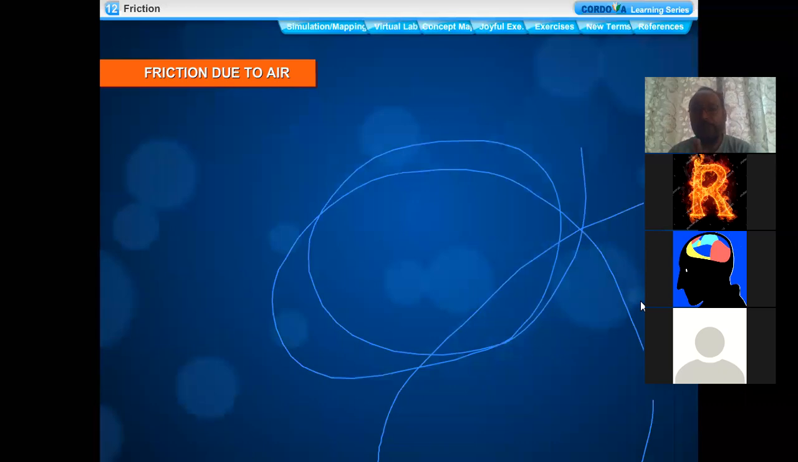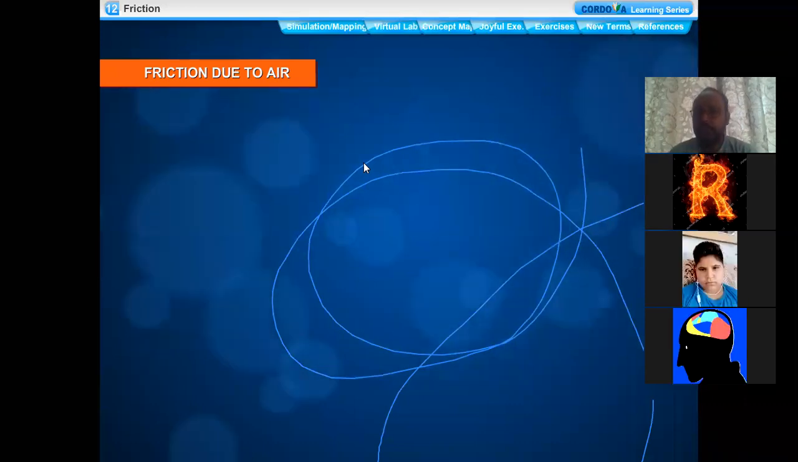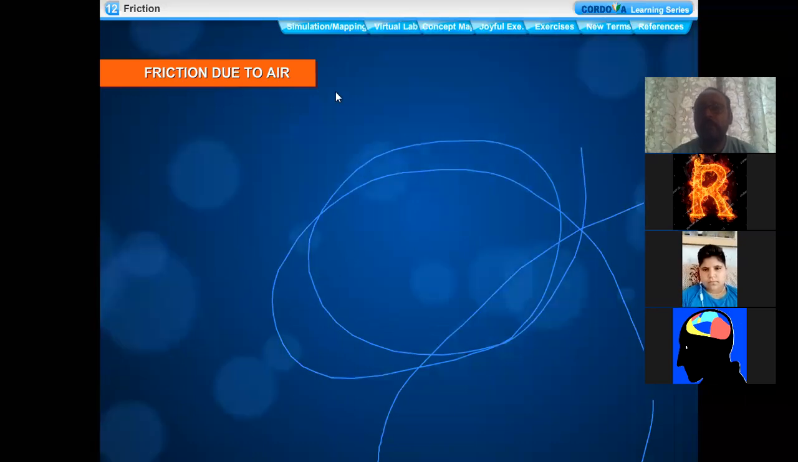Now, the same way as the liquids are providing friction, the gases are also providing friction. As compared to liquids, the friction provided by gases, the friction due to air, is very less, right? So that's why we are able to move very easily.